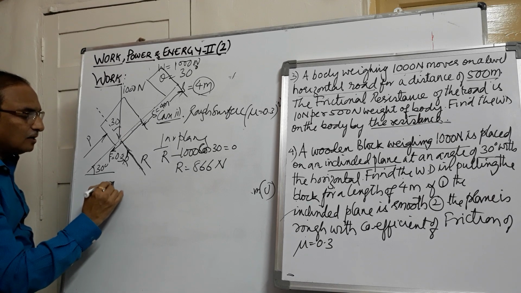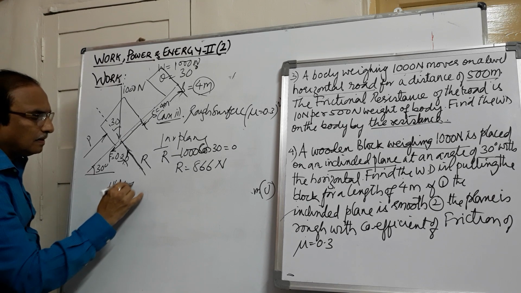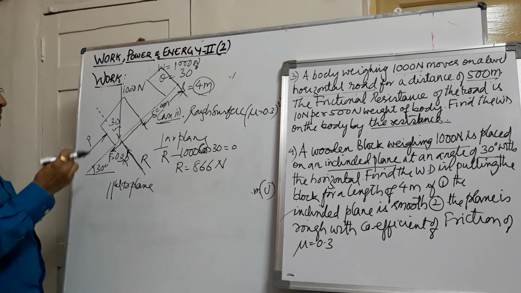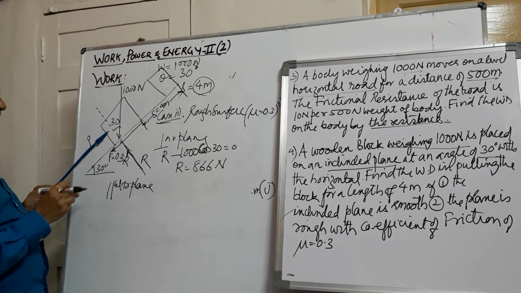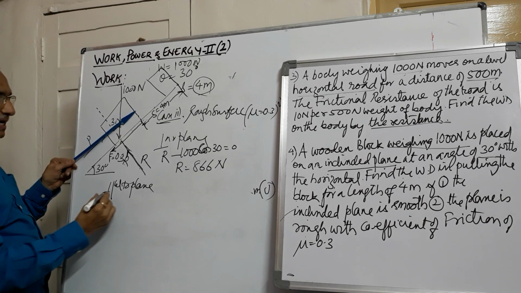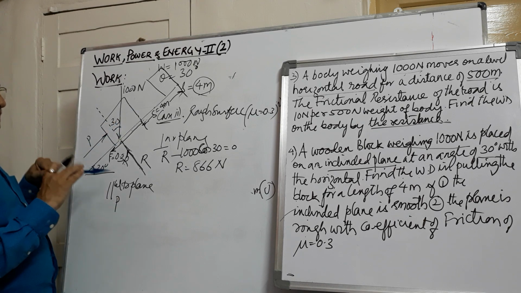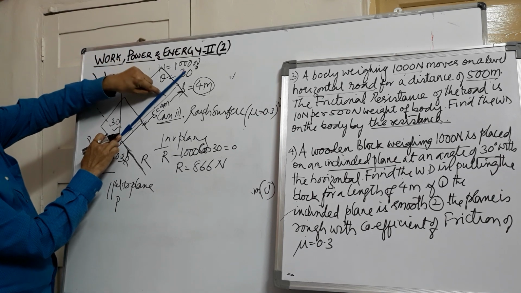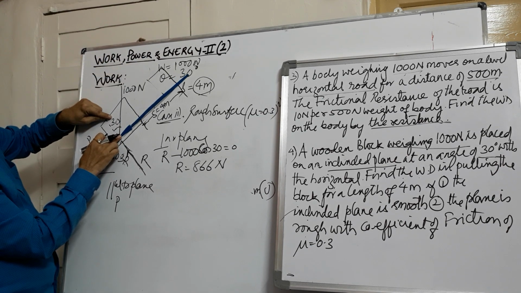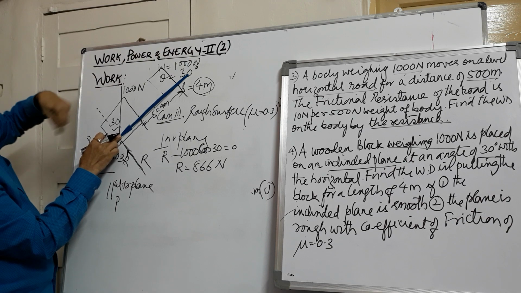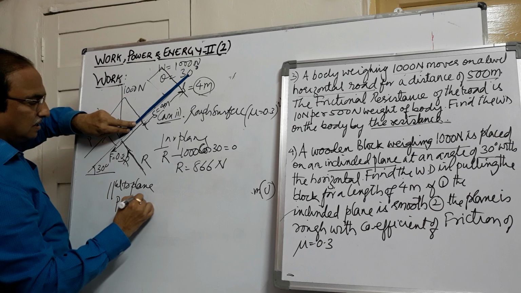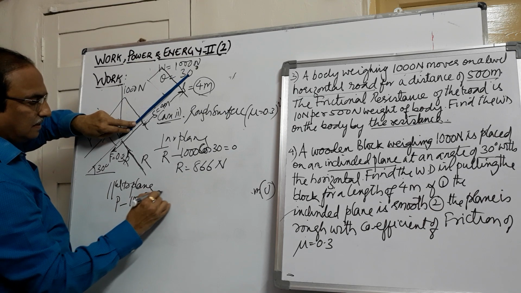Now we will resolve the force parallel to plane. Let P be the force acting. If I resolve parallel to the plane, this P is acting parallel to the plane towards right. This 1000 load, if I resolve parallel to the plane, it is going away from the angle, away is sine, and the direction is left. So this will be minus 1000 sin 30.